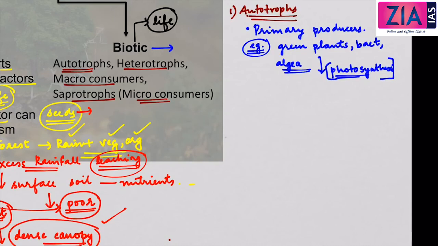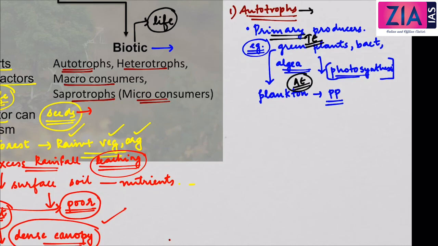Now these are all in the terrestrial ecosystem. Again, in the aquatic ecosystem also we have autotrophs. In the aquatic ecosystem we have microscopic algae, which is called plankton. So plankton, or the microscopic algae, is the primary producer in the aquatic ecosystem. So this is with regard to the terrestrial ecosystem and this is with regard to the aquatic ecosystem. So autotrophs means they are the primary producers.